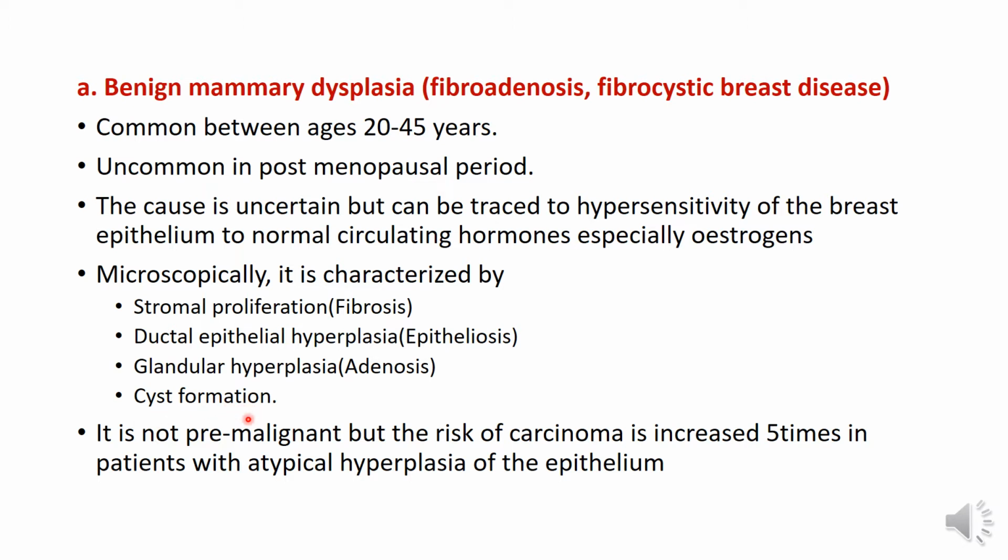With stroma, following fibrosis and then epitheliosis, there is blockage of the ducts. Now the duct is supposed to drain the content of the acini. When the ducts are blocked, it results in dilatation of the acini, and then there is resultant cyst formation. We should remember that this condition is not pre-malignant, but the risk of carcinoma is increased 5 times in patients with atypical hyperplasia of the epithelium.